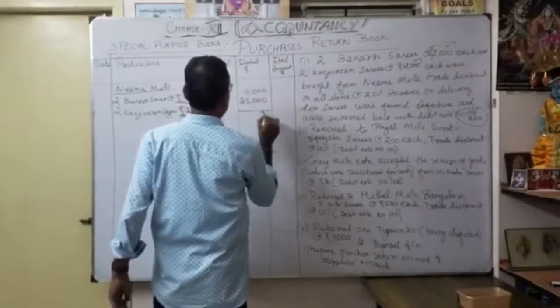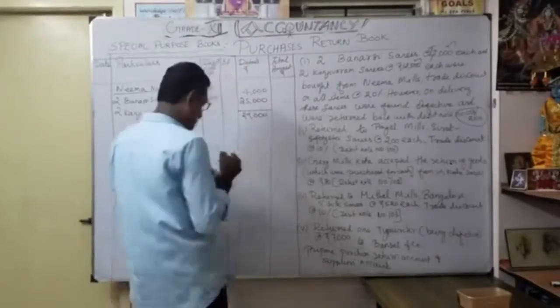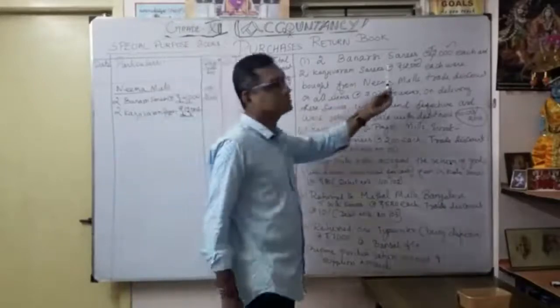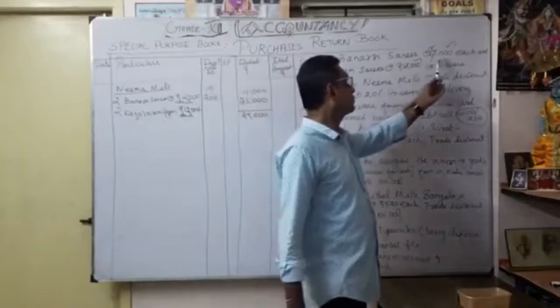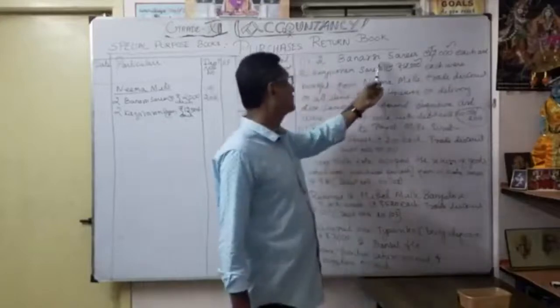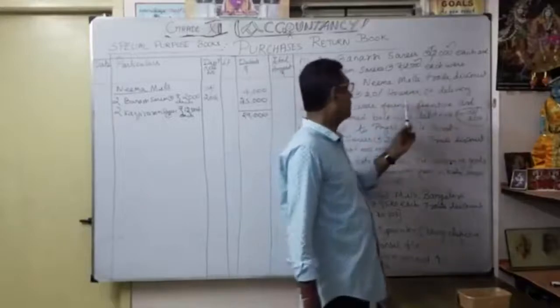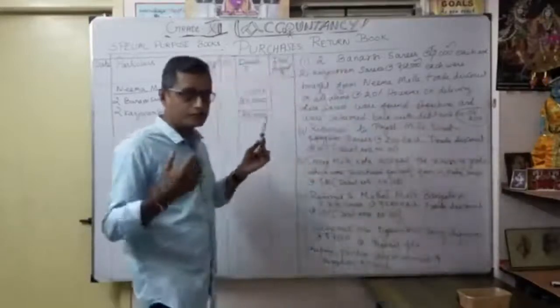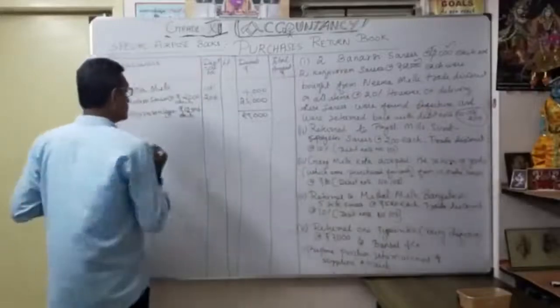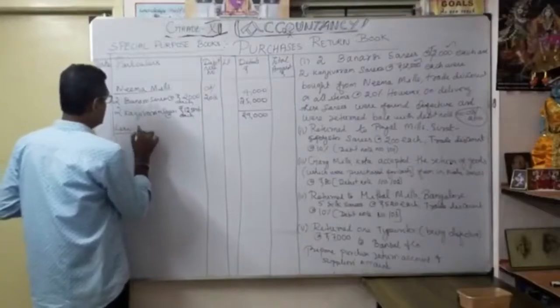So total is 29,000. So what you are going to do? See, earlier we purchased at the rate of 2,000 for 2 Banarsi sarees and 2 Kanjivaram sarees, 12,500 with what? 20% discount, trade discount. So now when you are going to return back also, you want to show in the same manner. So less trade discount.